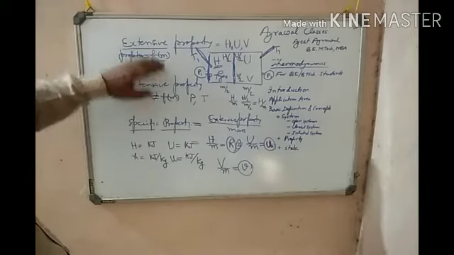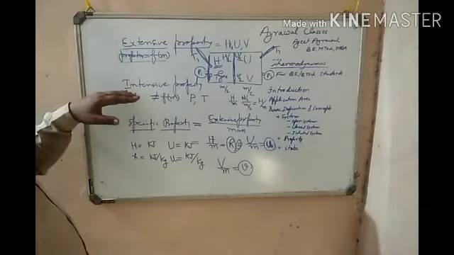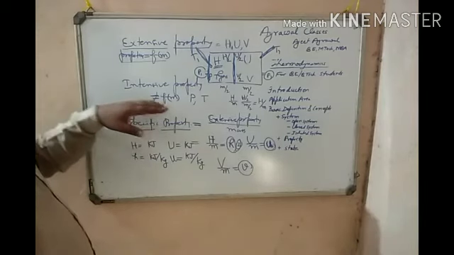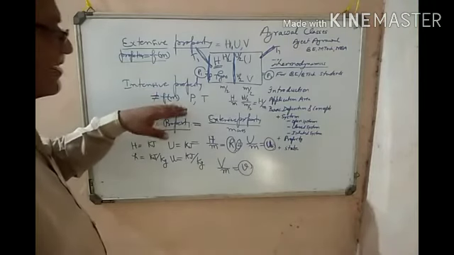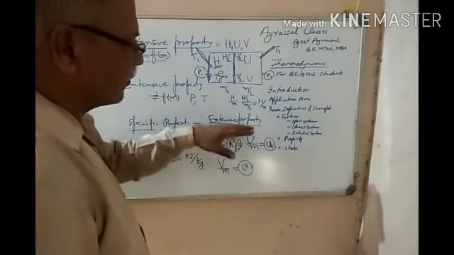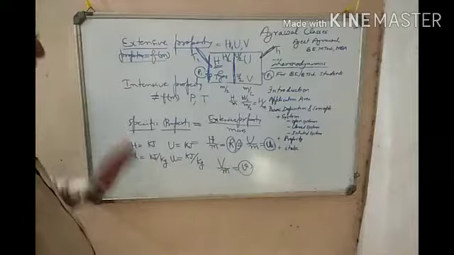As the mass changes, the extensive property value changes. An intensive property is one which does not depend on the mass, and its value does not change even when the mass changes. And the specific property is nothing but the extensive property per unit mass, and it does not depend on the mass.